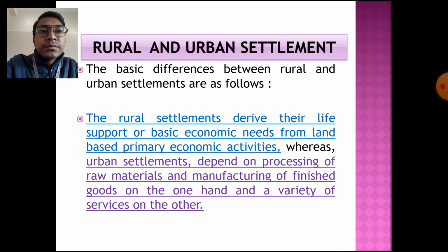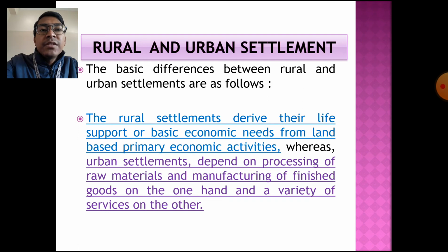What are the basic differences between rural settlement and urban settlement, or villages and cities? The rural settlements derive their life support or basic economic needs from land-based primary economic activities. People living in rural settlements earn their livelihood from land-based economic activities.